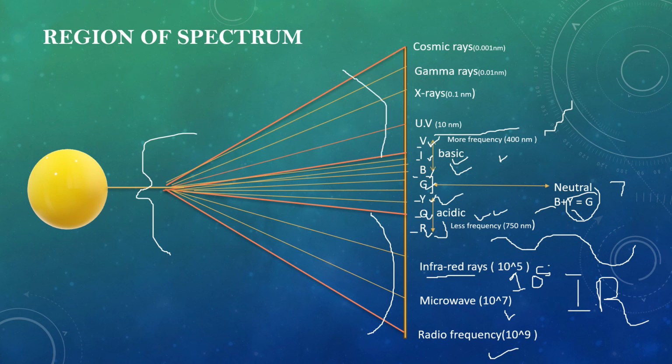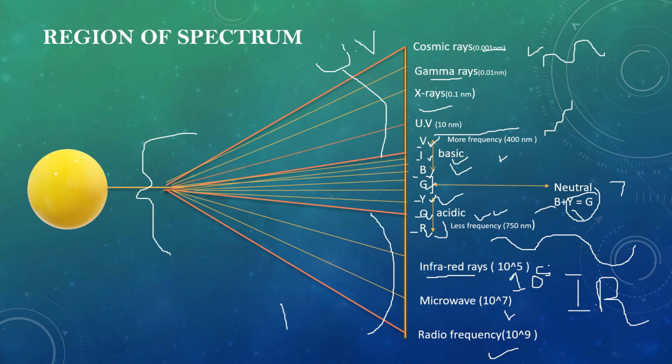Above the visible region are cosmic rays. They have very high frequency and travel very fast, with a wavelength of 0.01 nanometer. Gamma rays, then X-rays, then UV. Now this region is called UV, ultraviolet.